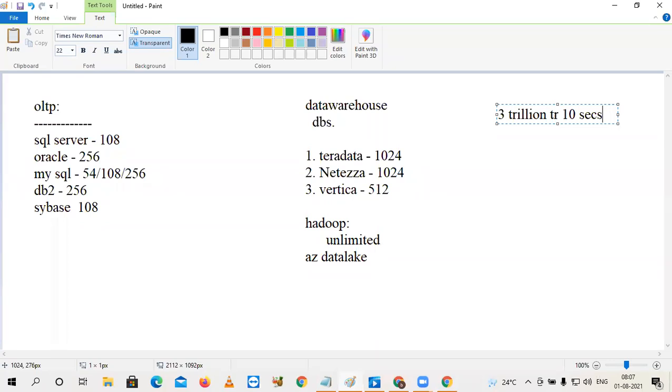Just imagine if Facebook's backend storage was Oracle, sir. Can you imagine? It would be a horrible situation for Facebook. Every minute they would have to keep changing the databases. How many nodes can they scale up? The maximum would be reached in 10 to 12 minutes, the maximum being 108 or 256. That's why Oracle and SQL Server are on our laptops only, not at Facebook, sir, remember.